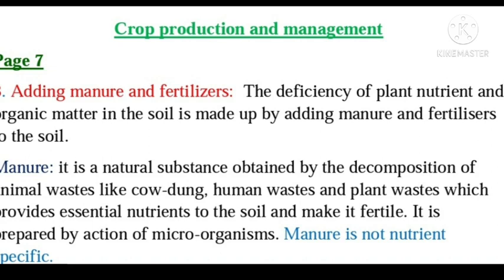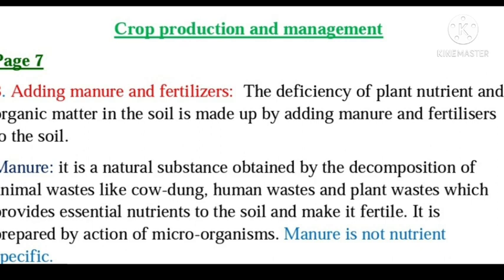Now students, this manure is rich in humus, but it is not rich in plant nutrients. Manure does not have a high amount of nitrogen, phosphorus and potassium, but contains a high amount of humus. So manure provides a lot of organic matter like humus to the soil, and this humus improves the physical and chemical properties of the soil. But it does not contain plant nutrients. I hope it is clear to everyone.